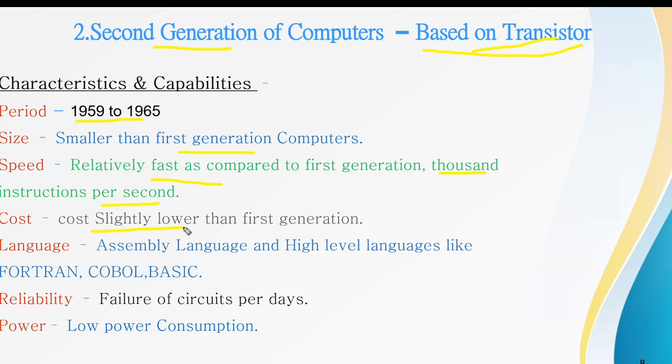Its cost is slightly lower than the first generation, but it is still high. The languages used are assembly language as well as high level languages like Fortran, COBOL, and BASIC. Failure of circuits is per day. In the first generation, failures of circuits are per second, but reliability has increased, so a failure may occur per day, with low power consumption compared to the first generation computers.